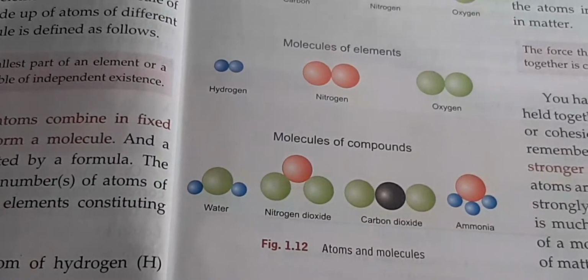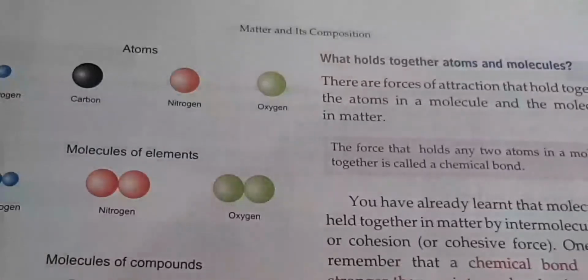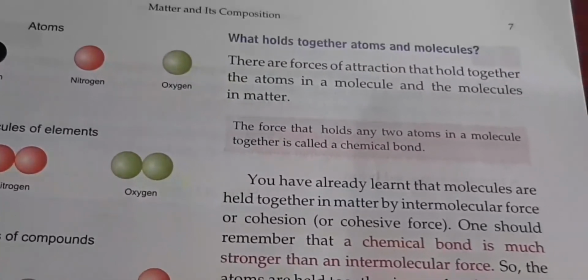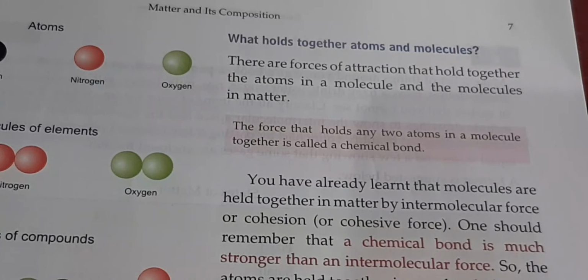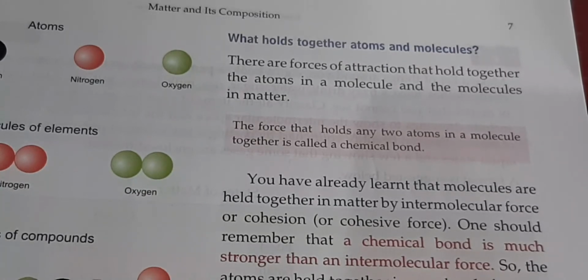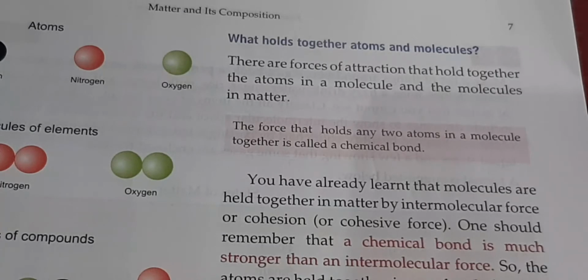So this we learned: atoms of different elements combine and stay together. Why are atoms or molecules together? They have a force of attraction between them. There are forces of attraction that keep atoms together in molecules, or the molecules of matter together. The force which holds two atoms together in a molecule is known as a chemical bond.